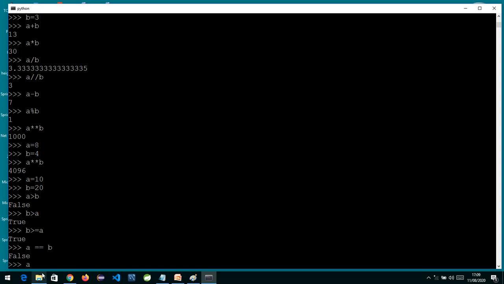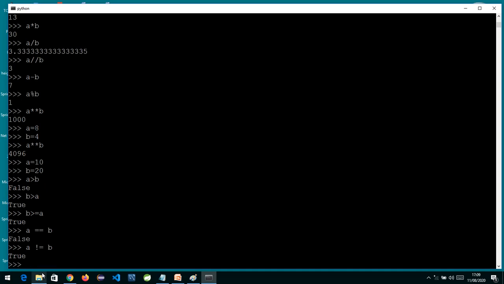Similarly, we also have a not equal to b, suppose. Now a and b are unequal, they are not equal, so definitely the answer will be true. So if you look here, for all relational operators we have the output as true or false.